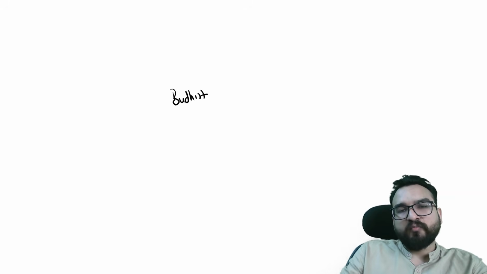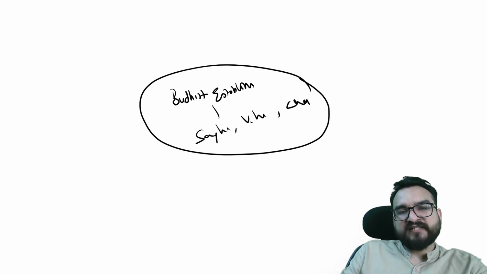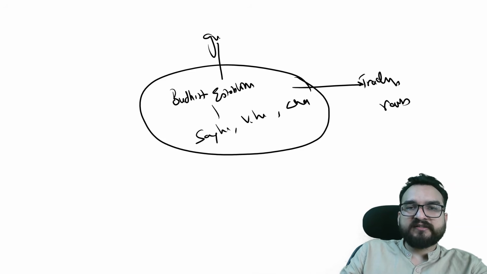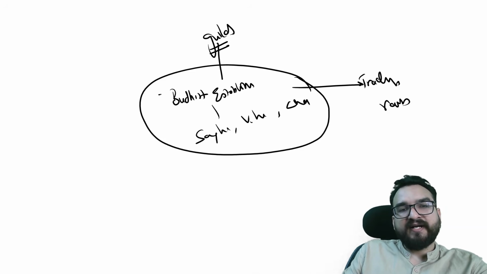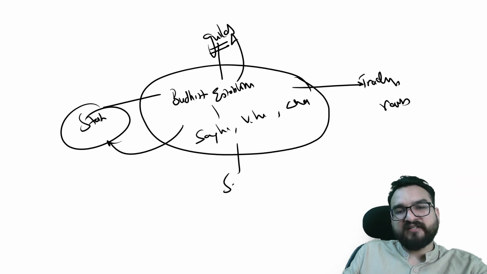Now there is one more concept which they have asked, that the relationship between the Buddhist establishments like Sangha, Vihar, Chaitya, and their link with the traders, trade routes, guilds, and the state. You will be finding how interconnected they were, and with the society as well.